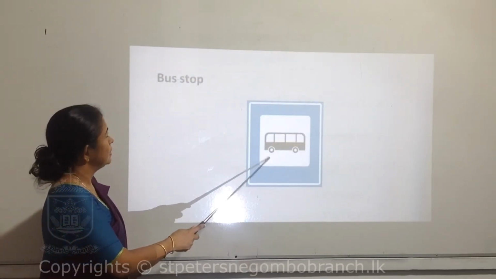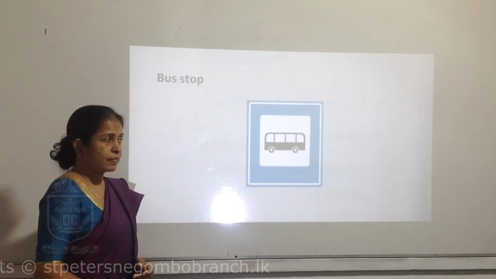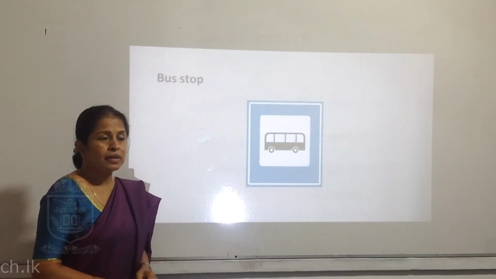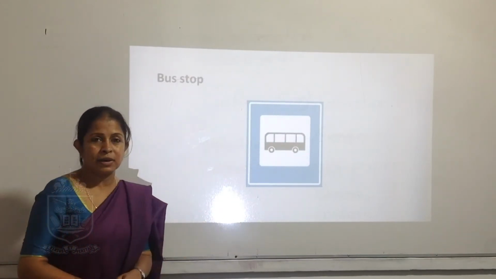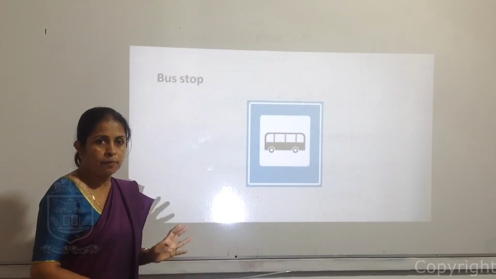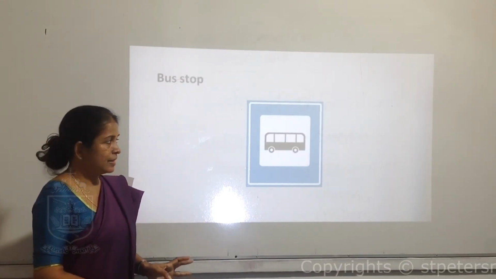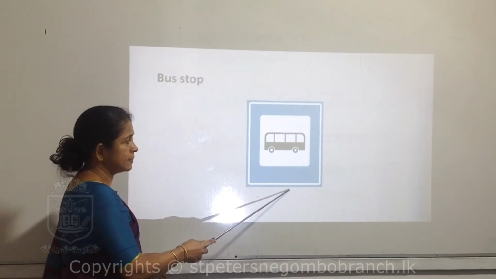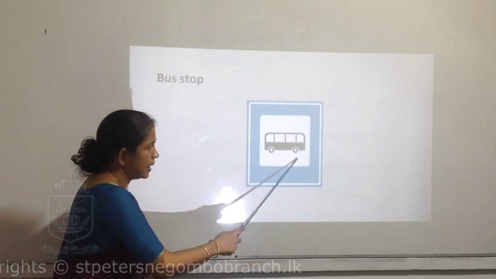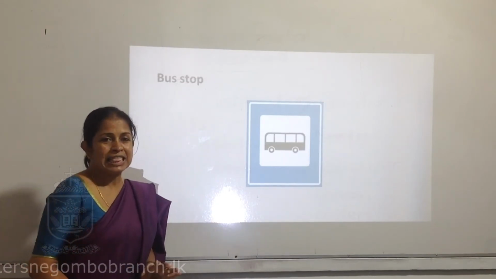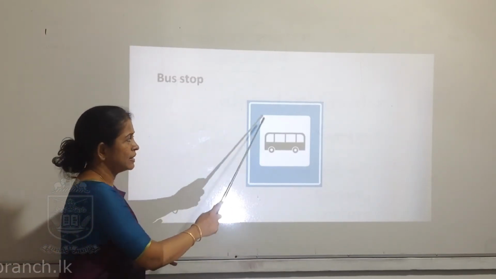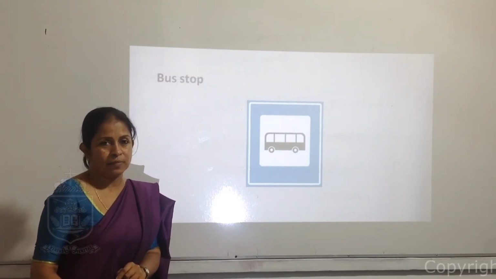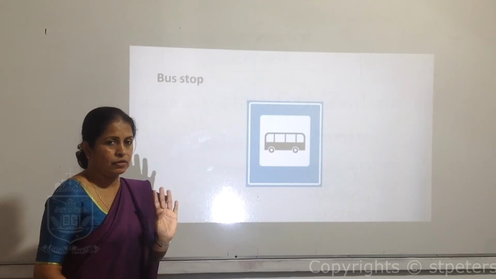This is a bus stop. It shows the bus in a blue and white background. It shows that buses should stop at this place. If this symbol is fixed here, buses should stop in this place. If this symbol has been cut by a red line, that means no bus stop. Buses can't stop there. They have to go.